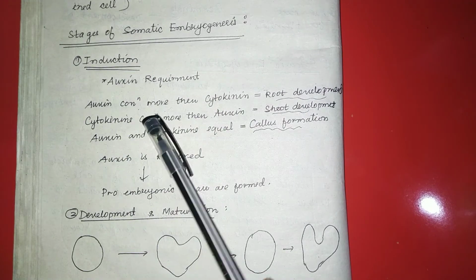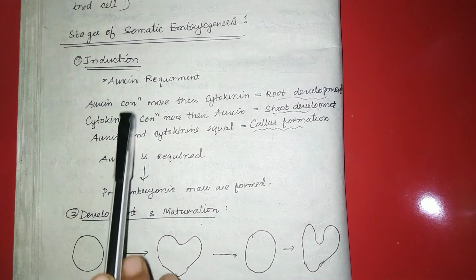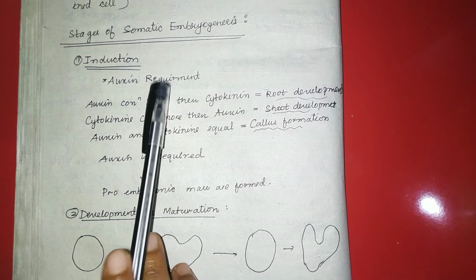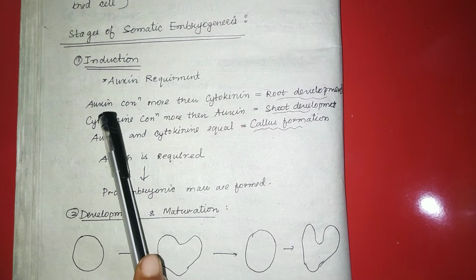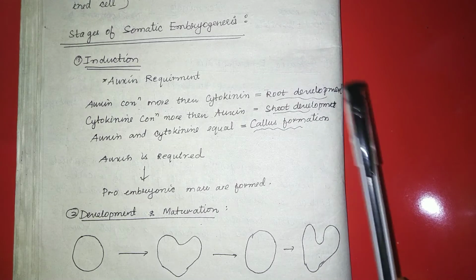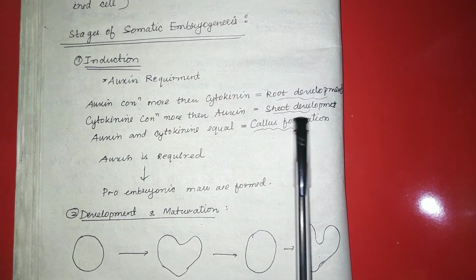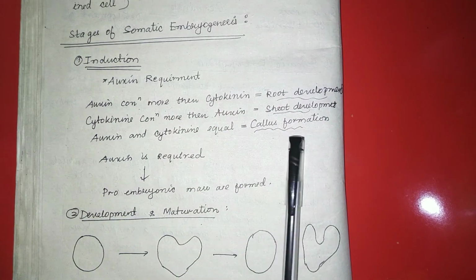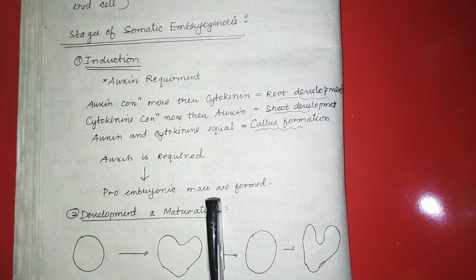Coming to the stages of somatic embryogenesis, the stages may be discussed below. First is the induction. In the induction stage, there is a requirement of growth hormones such as auxin. When the auxin concentration is more than the cytokinin, there will be root development, and when the cytokinin concentration is more than auxin, there will be shoot development, and when both auxin and cytokinin are equal, there will be callus formation.